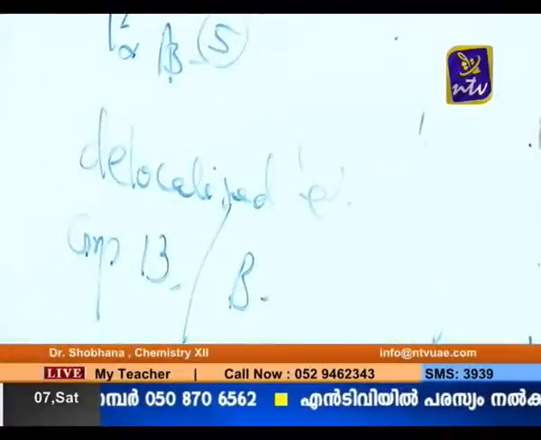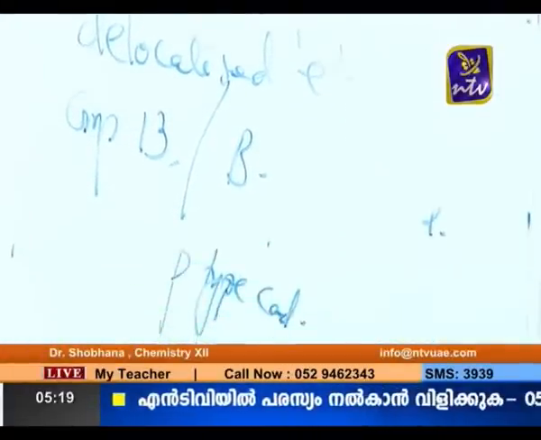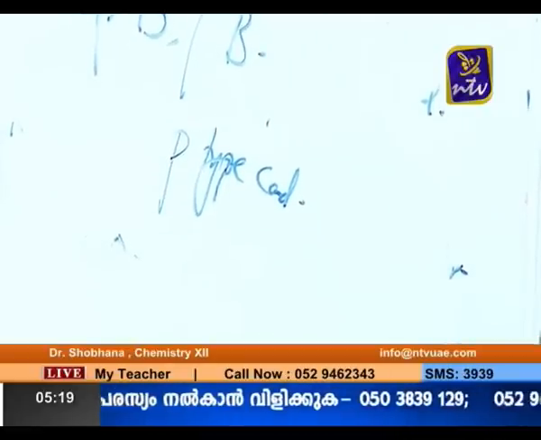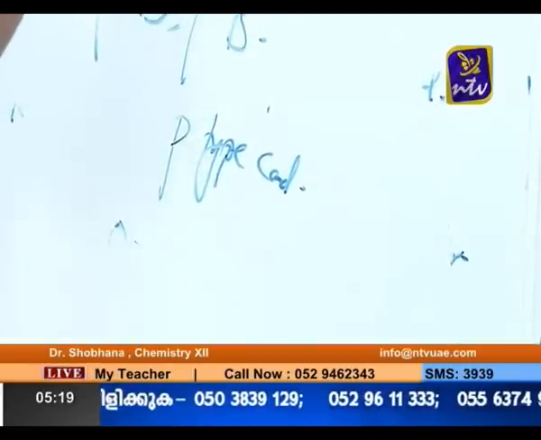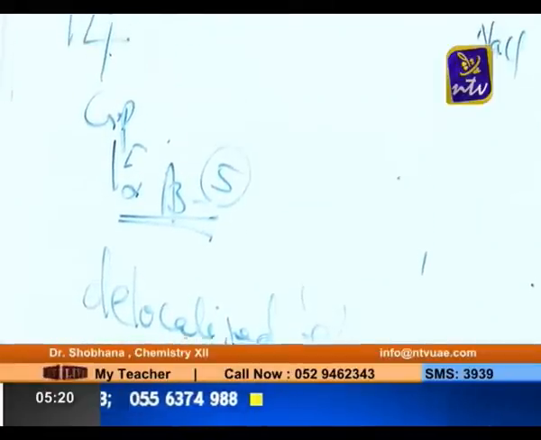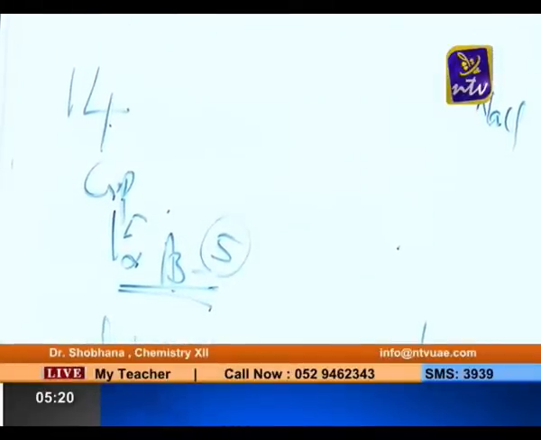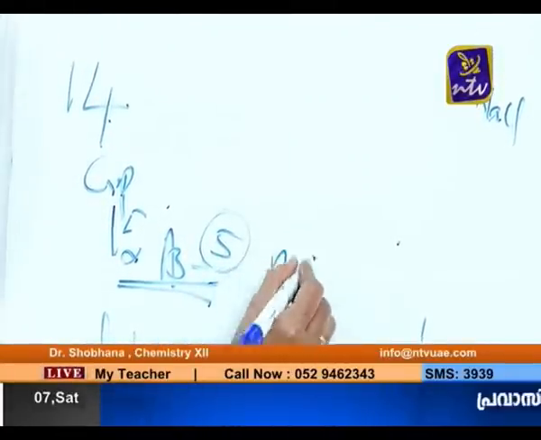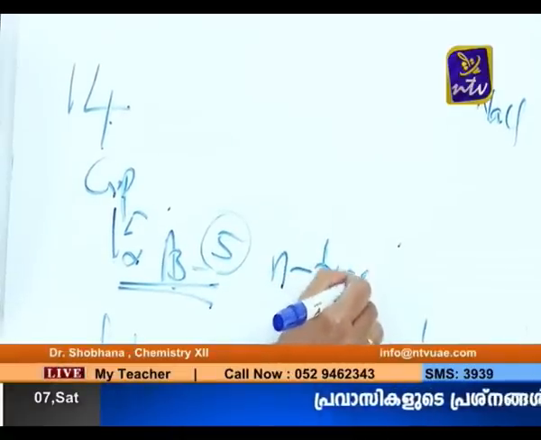P-type conductor. So when a group 14 element is doped with a group 13 element, we will get a p-type conductor, and when a group 14 element is doped with a group 15 element, there is a delocalized electron. Electrons are the carriers of current there, and we call it a normal conductor, that is n-type conductor.